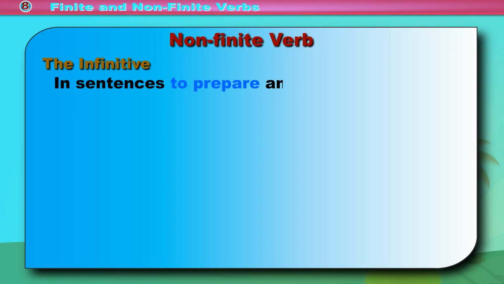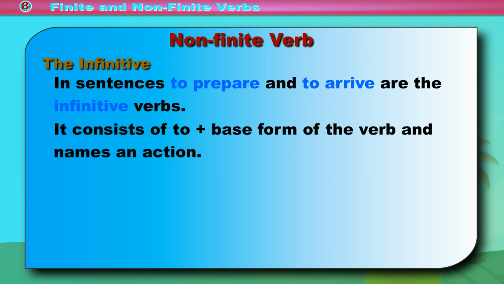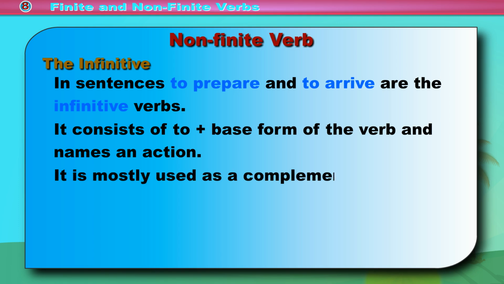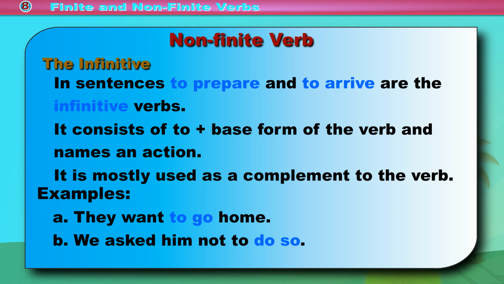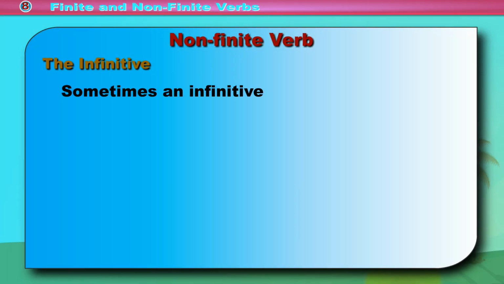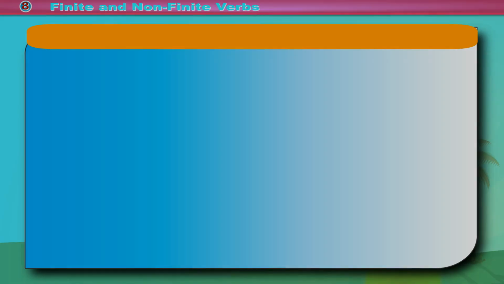In the sentences, to prepare and to arrive are the infinitive verbs. It consists of to plus base form of the verb and names an action. It is mostly used as a complement to the verb. Examples: A. They want to go home. B. We asked him not to do so. Sometimes an infinitive verb can also be used as a subject. Example: See, to err is human, to forgive is divine.